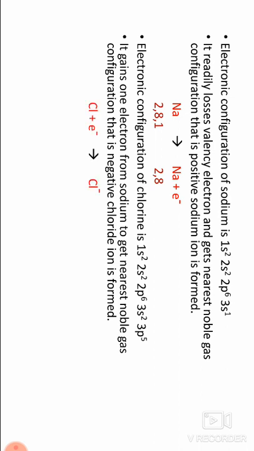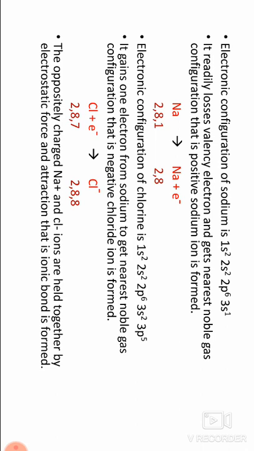Chlorine plus 1 electron gives Cl minus, 2 8 7 becoming 2 8 8. The positively charged Na+ and Cl- ions are held together by the electrostatic force of attraction, that is, an ionic bond is formed.